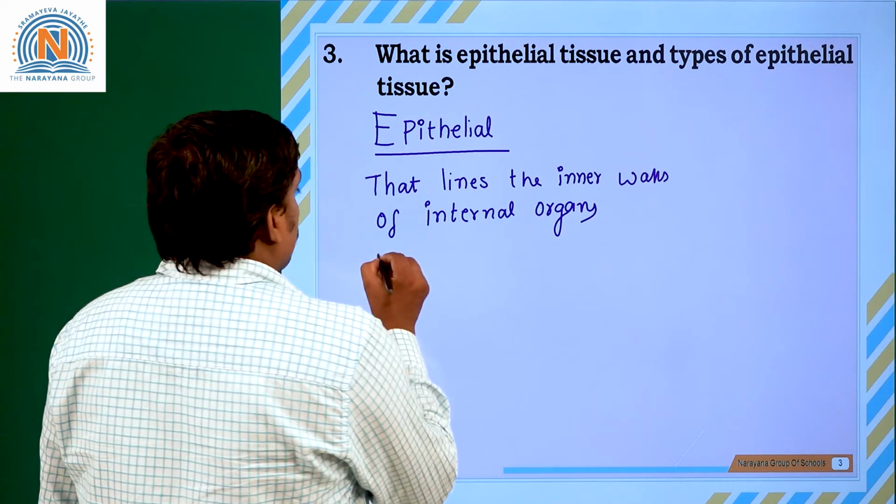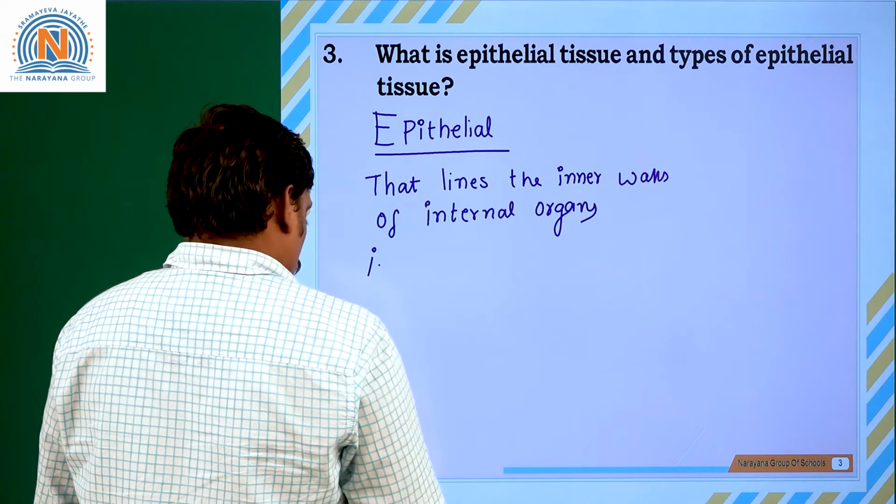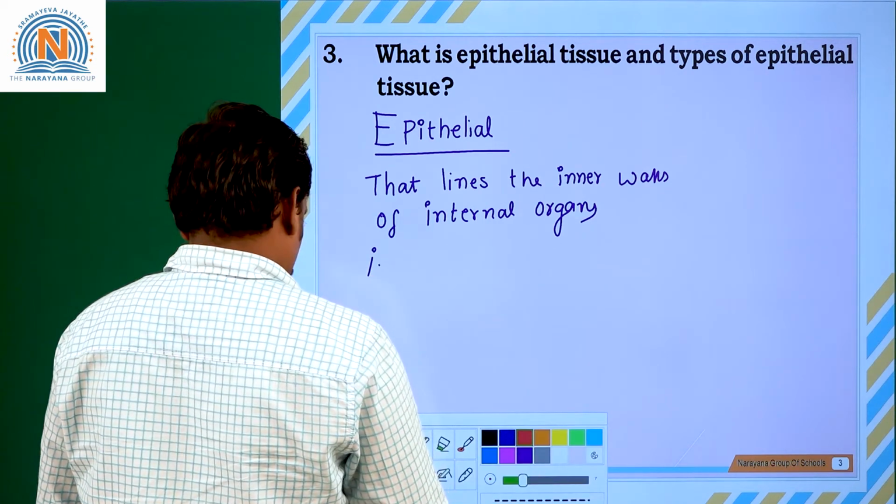What are the types of epithelium, as I have discussed with you? What are the various types of epithelial tissues?